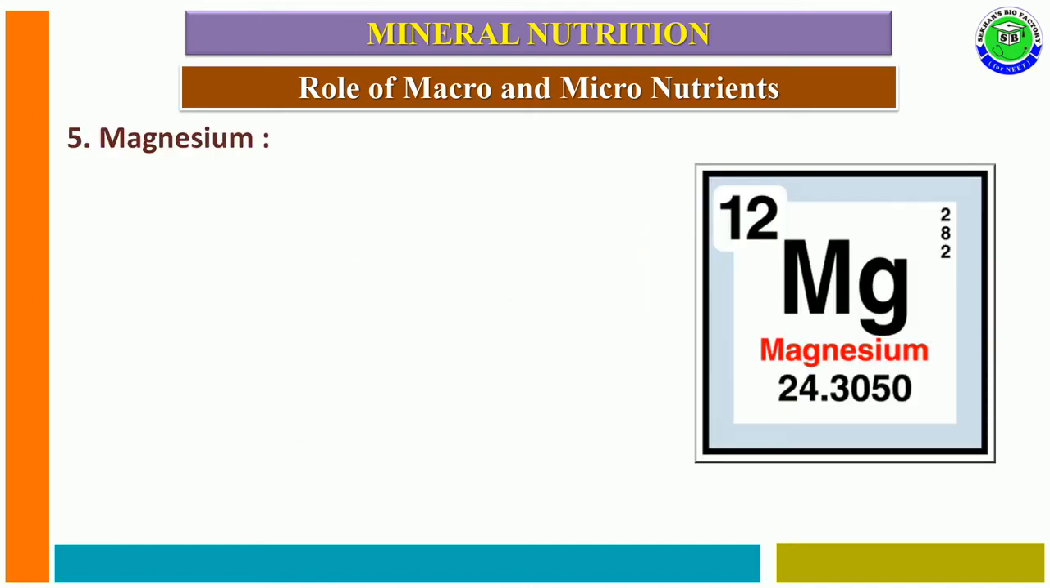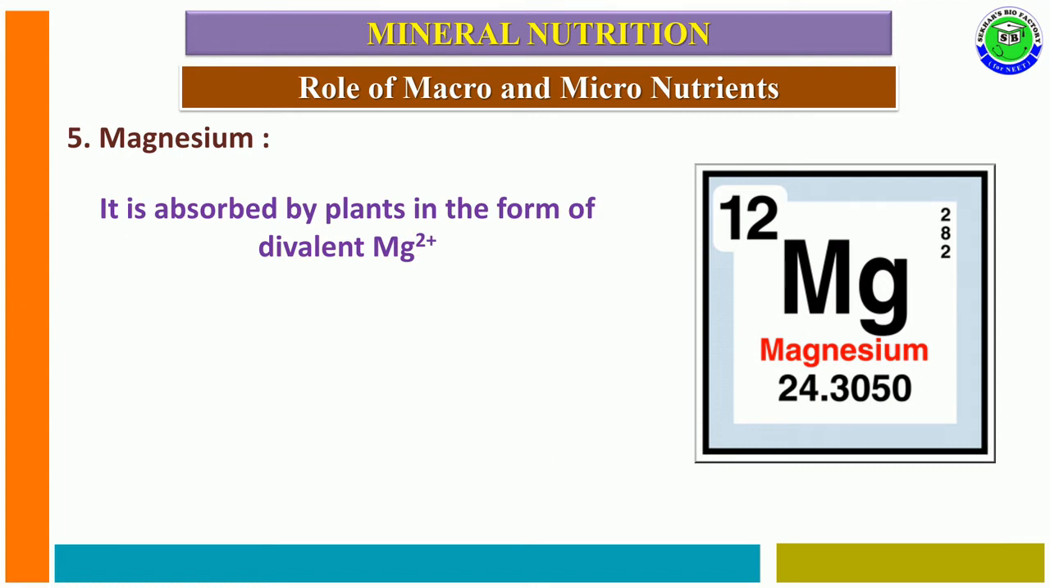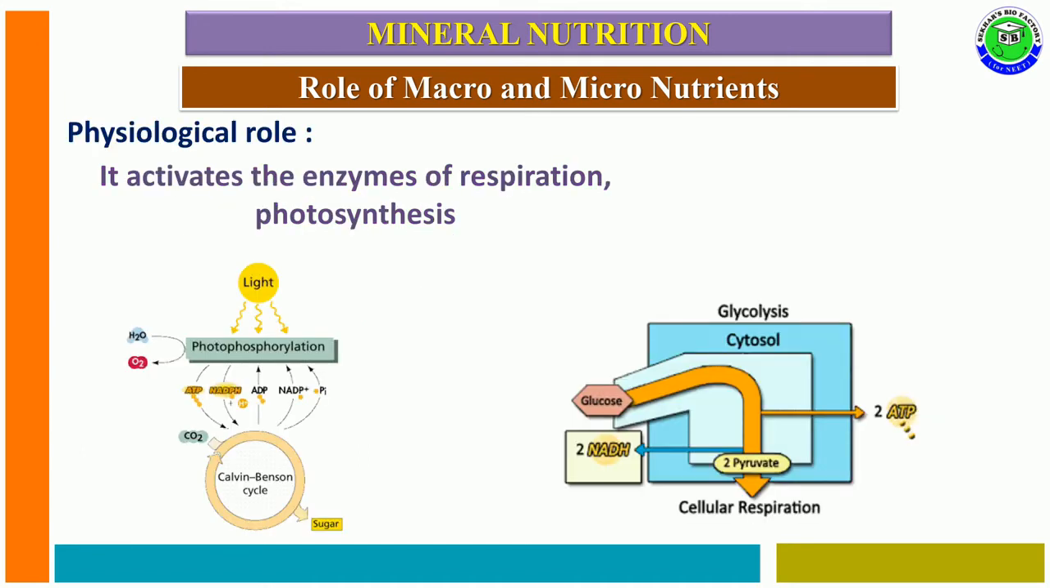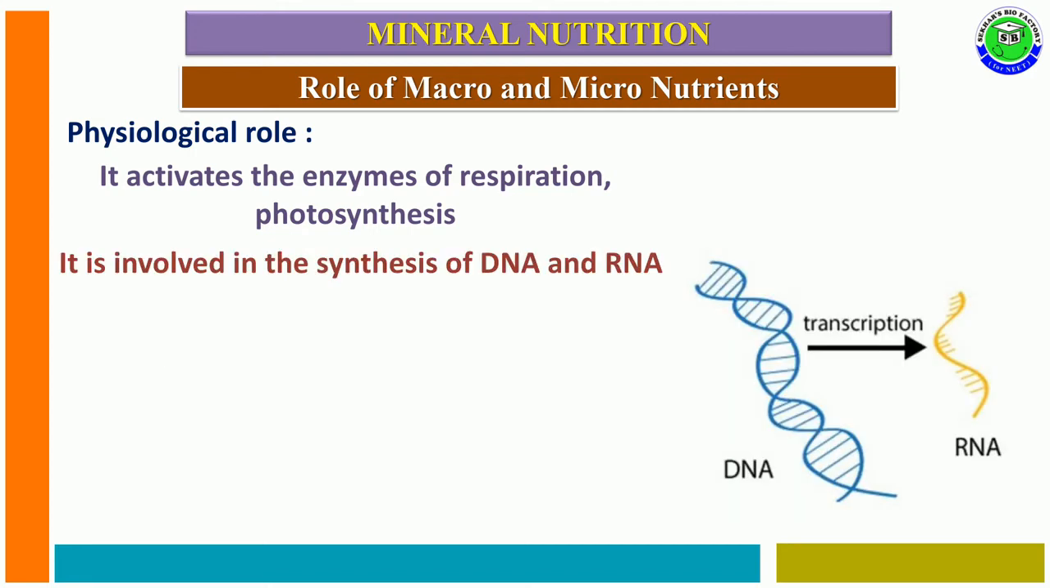The fifth element is magnesium. Magnesium is absorbed by plants in divalent form like Mg2 plus, and magnesium is required in growing parts like root, stem, seeds, leaves, etc. The physiological role of these ions is that it is useful for the activation of respiratory and photosynthetic enzymes.